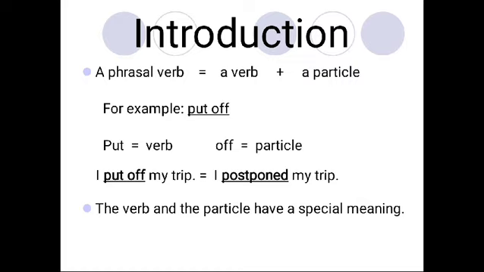A phrasal verb is a verb plus a particle. For example, put off. So put is a verb, off is a particle. Example, I put off my trip means I postponed my trip. The verb and the particle have a special meaning.